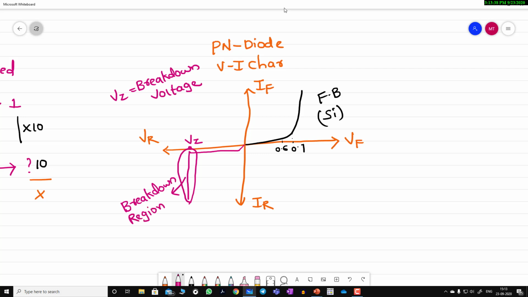Now the main application of Zener diode comes here. It starts working in this breakdown region only. Under reverse bias, in the breakdown region, the Zener diode will start functioning. One of the main applications of Zener diode is that it can be used as a voltage regulator.